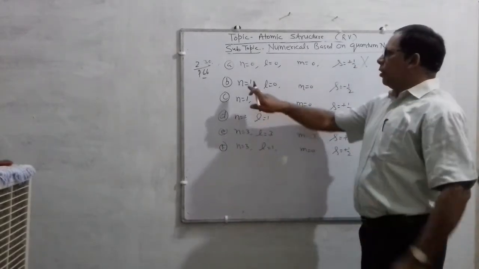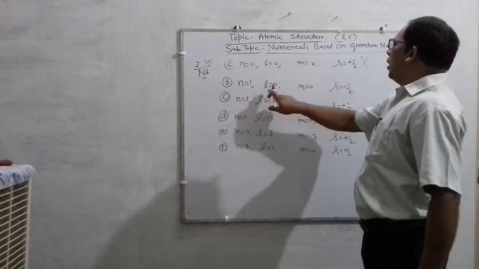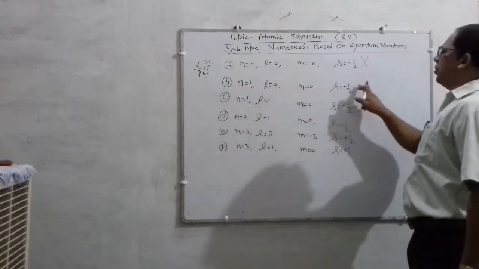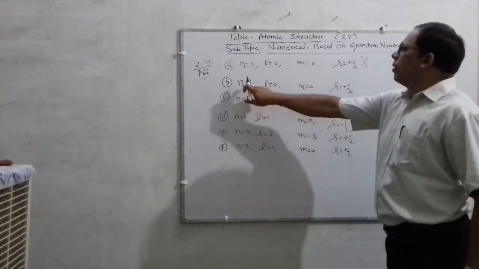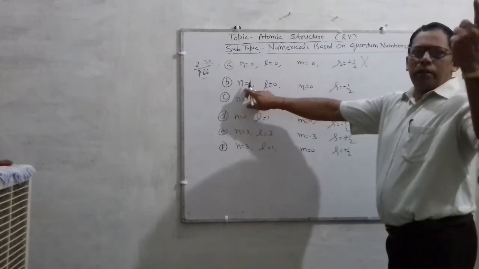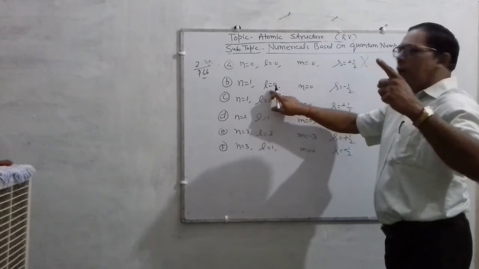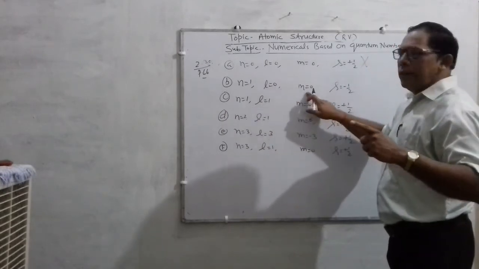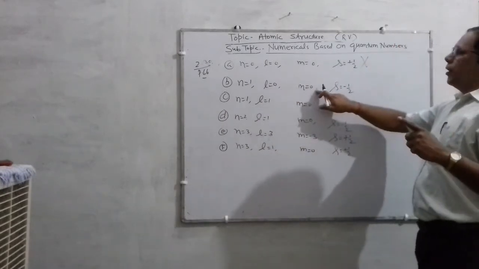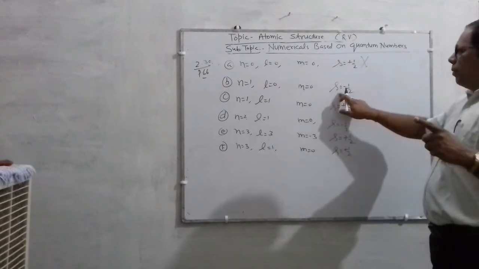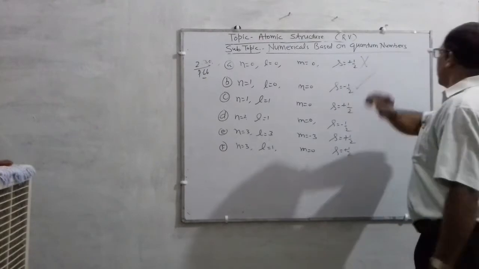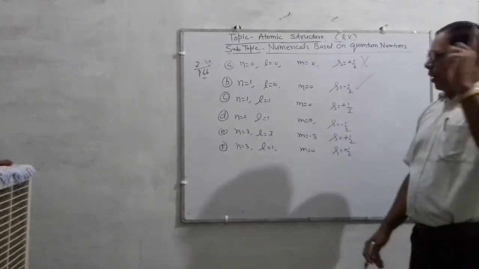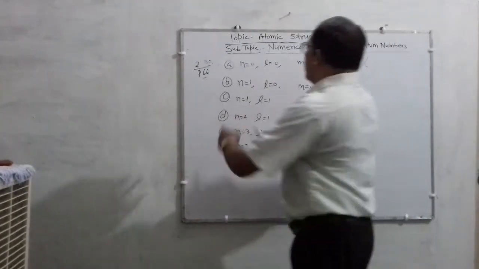Okay children, next: n is 1, l is 0, m is 0, s is minus half. So this is possible. For n is equal to 1, the value of l will be 0, and for l is 0, the value of m will be 0, and for every electron with m equal to 0, the two values of s will be plus half and minus half. So this will be possible and this will exist.